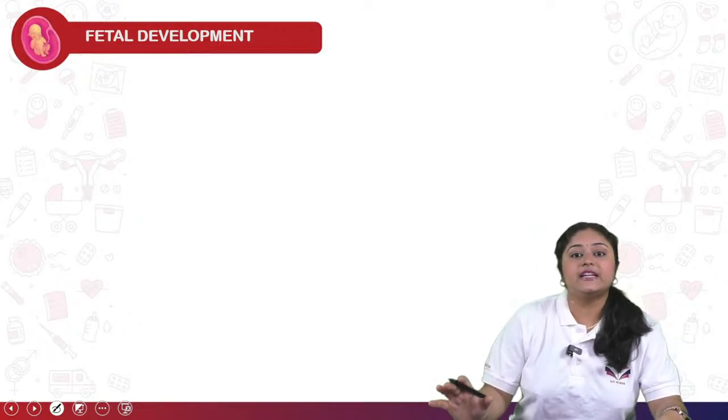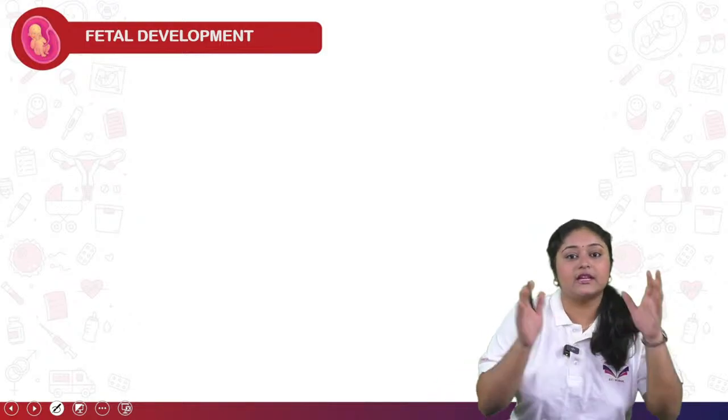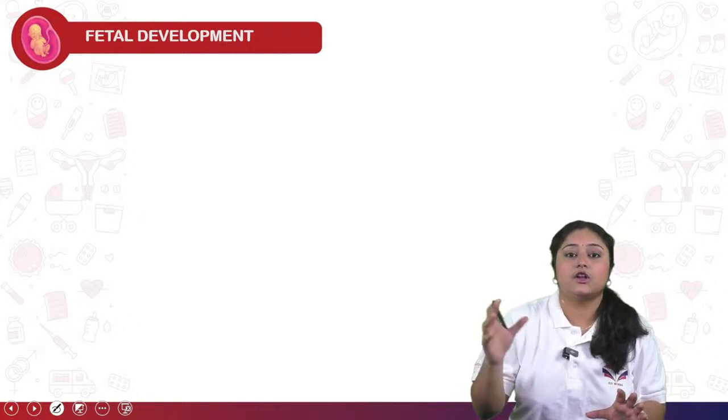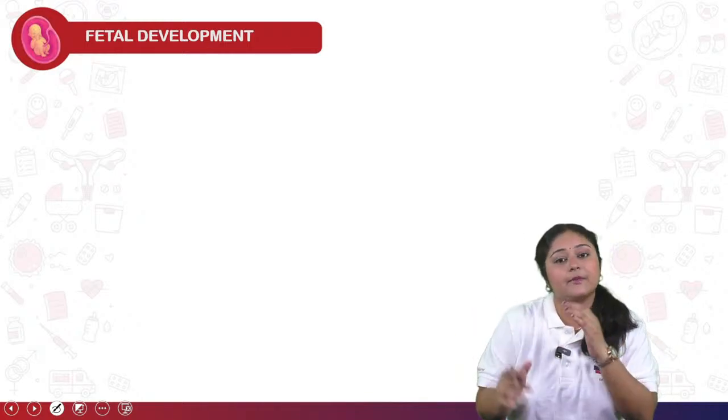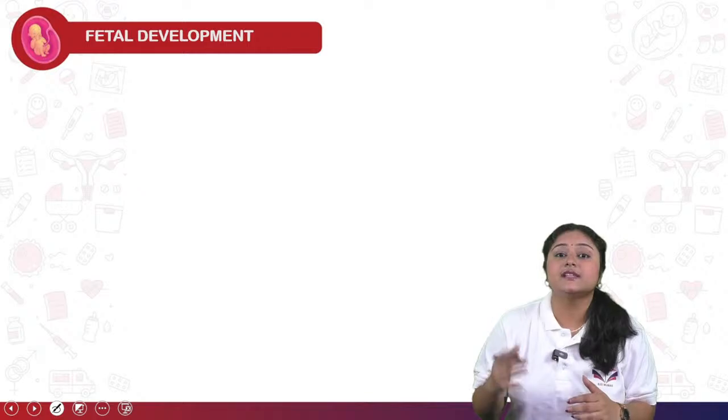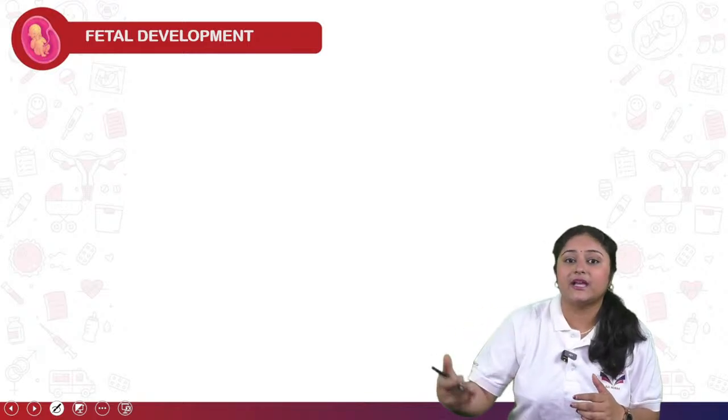Now come to fetal development. First is the zygote, then the blastocyst. When it is implanted, that is called the decidua. After that, it becomes a fetus. So how is the blastocyst growing and becoming a fetus?